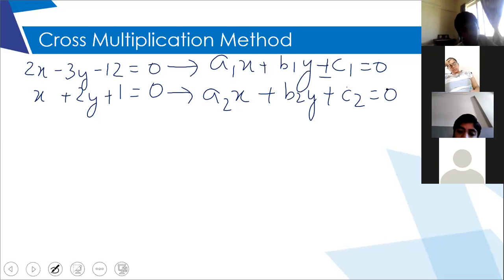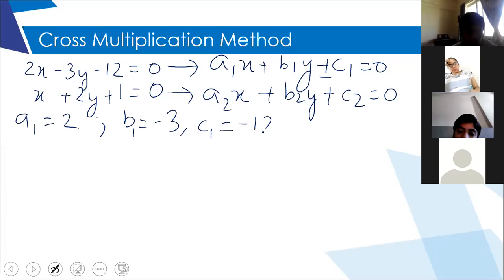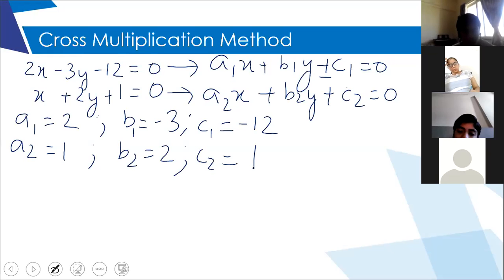Now on comparing, I get A1 is equal to 2, B1 is equal to -3, and C1 is equal to -12. Isn't it? Again, A2 is equal to 1, B2 is equal to 2, and C2 is equal to 1. So I have got all the number values.